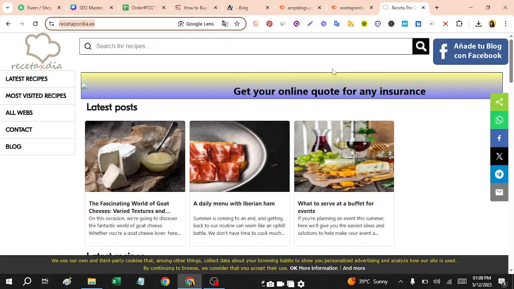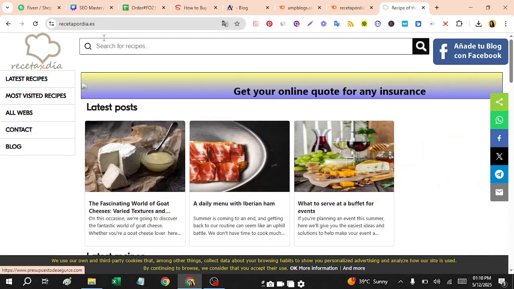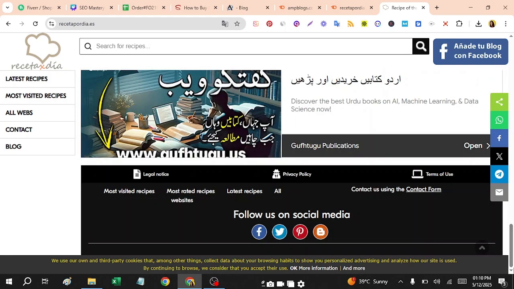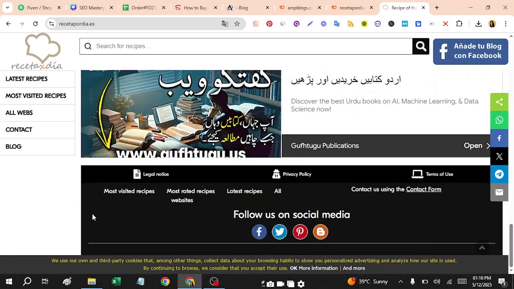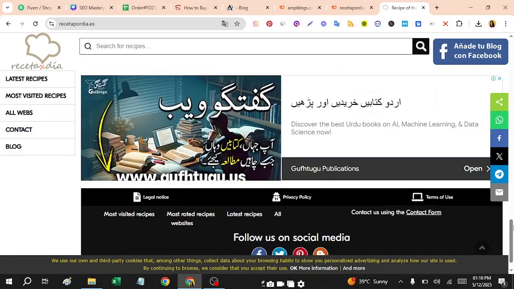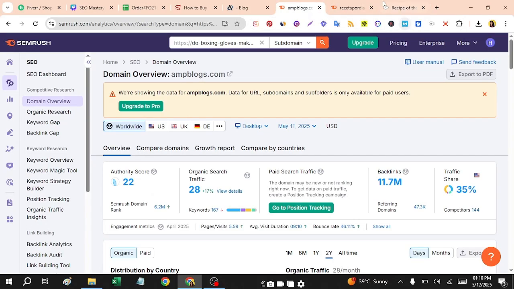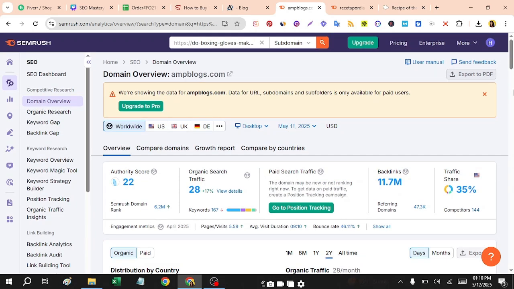And if you check this out, this website is Spanish, and you have to contact this website in order to get the backlink. This is the real difference, because if somebody is not putting out that they want somebody to write for us, it means they want you to contact them and create a meaningful relationship with the blog and get the backlinks. So this is the main difference. Check out the backlink profile.